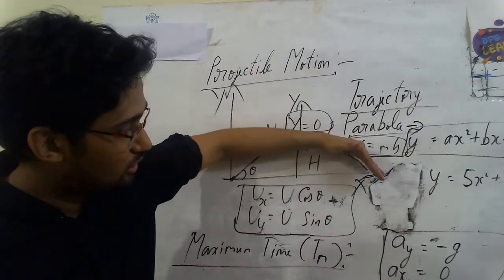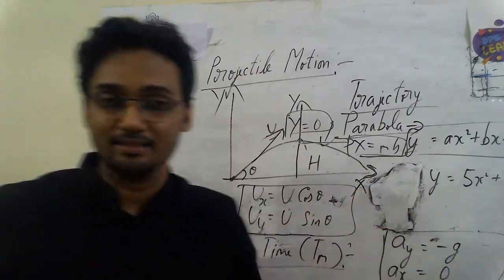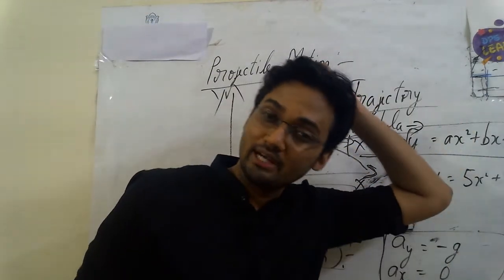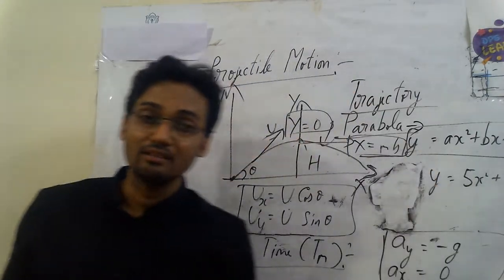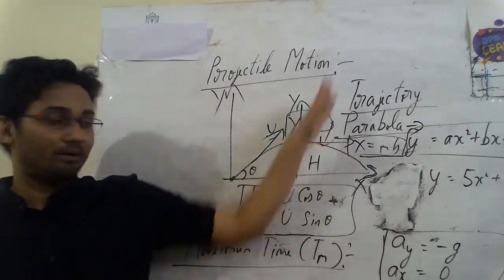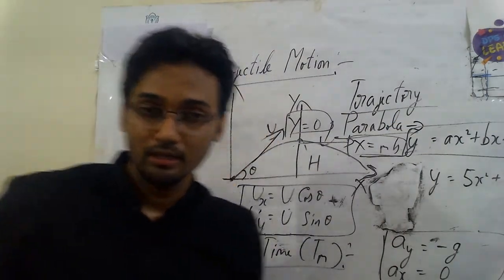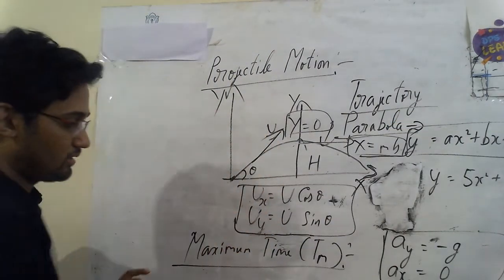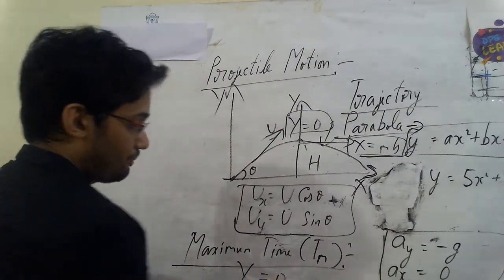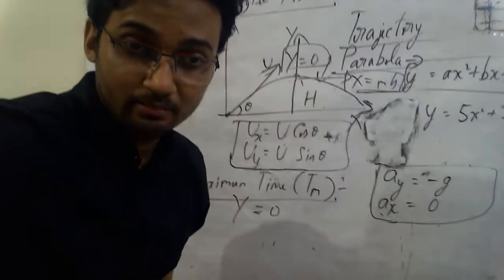When it has reached this particular part, my dear students, observe it carefully. This happens to go down like this and it's coming to the x-axis. The y component is basically becoming 0. There's nothing with the y-axis. It's not going up and up forever, right? Where is it going? It's going to come down. And henceforth, using this condition of y equal to 0, I get the equation for the maximum time,